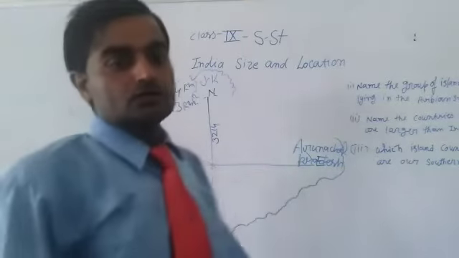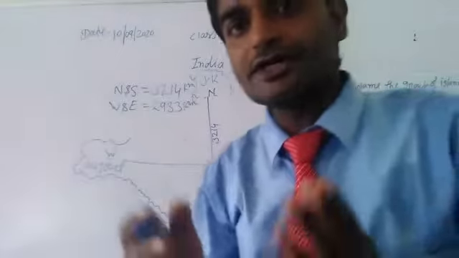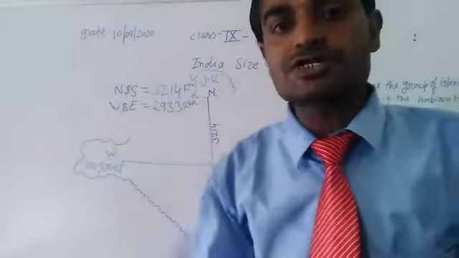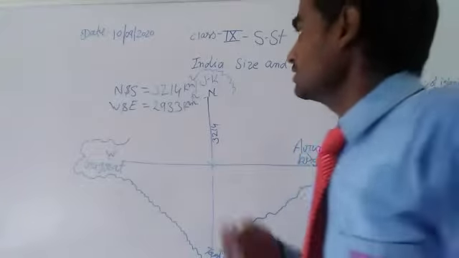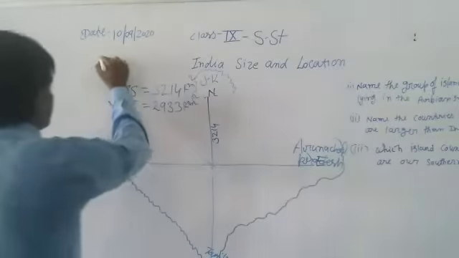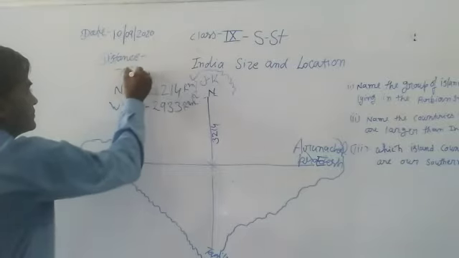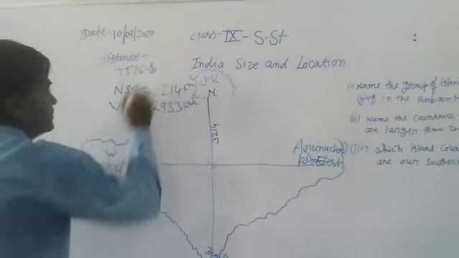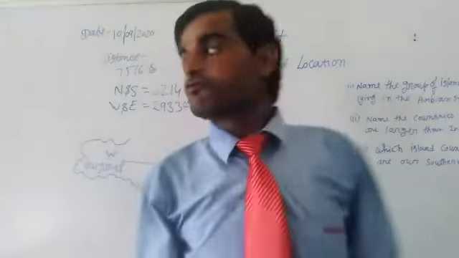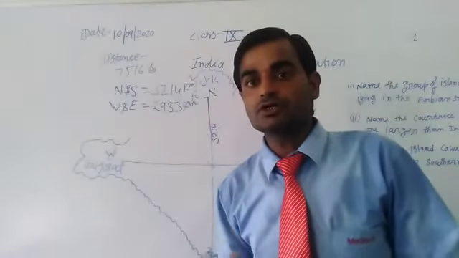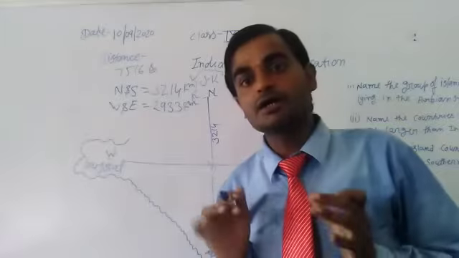coastal area. So students, do you know what is coastal area? What is the meaning of coastal? So the coastal area distance is 7,516.6 kilometers, the total coastal area of our country.